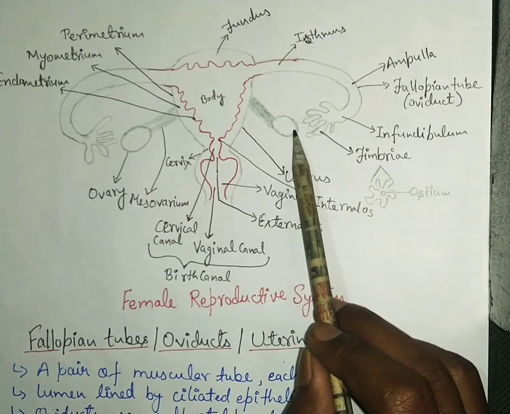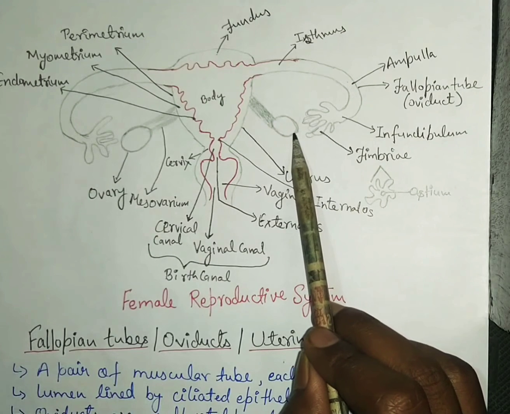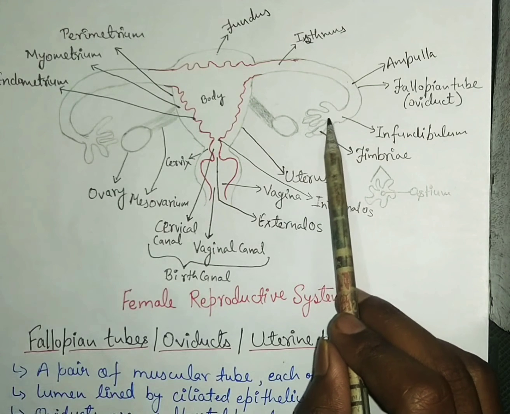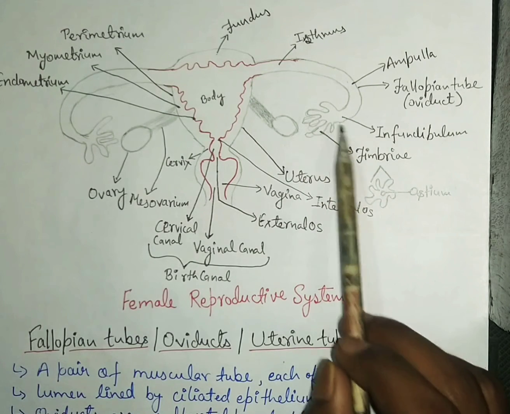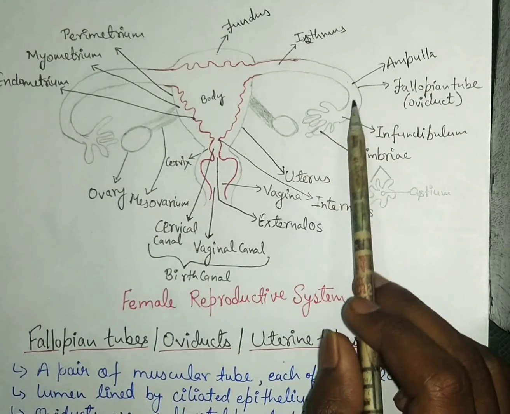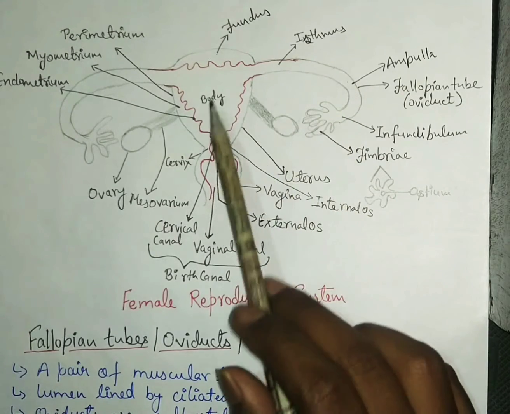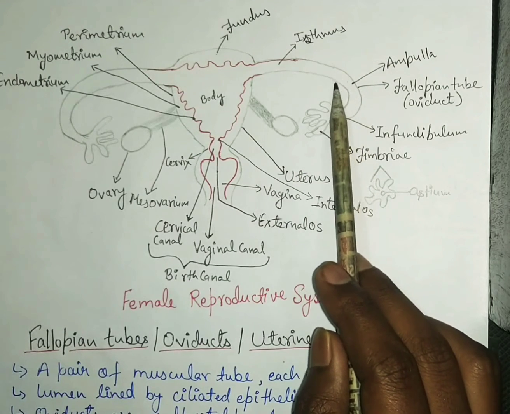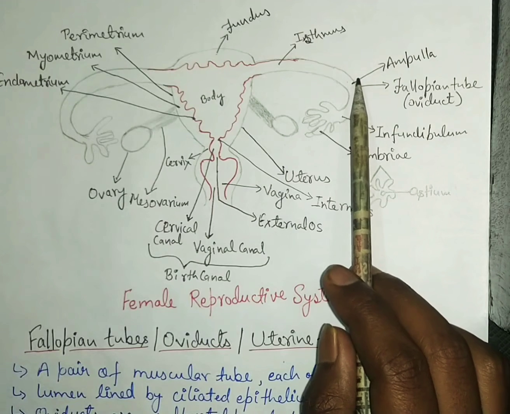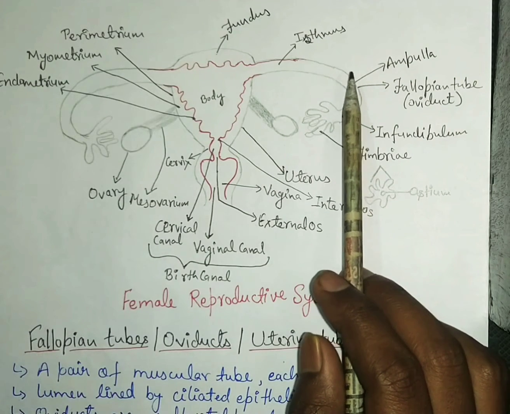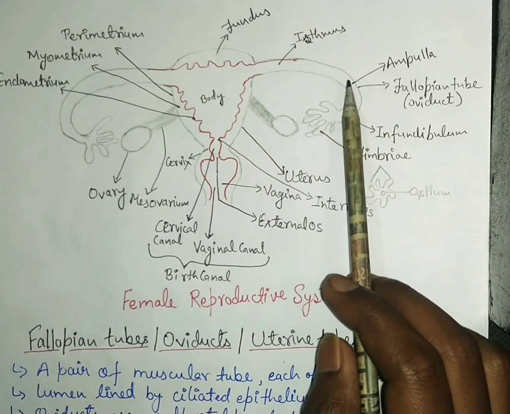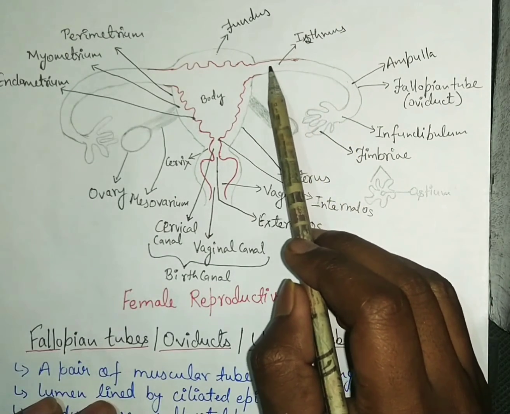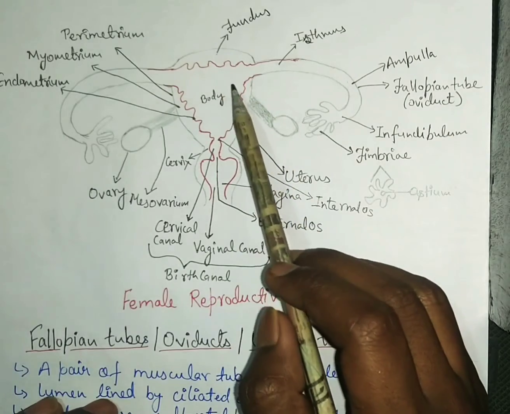Whenever an ovary releases an egg, the fimbriae pull the egg into the infundibulum, and from the infundibulum the egg reaches the ampulla. Sperm also reach the ampulla, and this is the site of fertilization. Sometimes the site of fertilization is also called the isthmic ampullary junction, and from the isthmus the passage opens into the uterus.